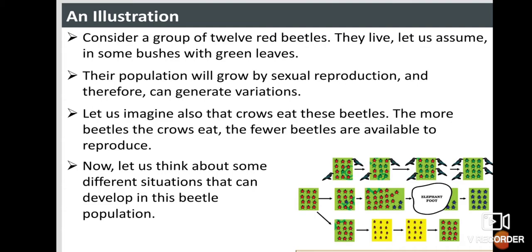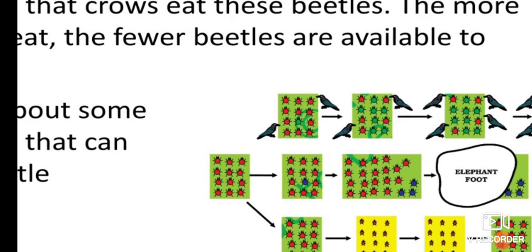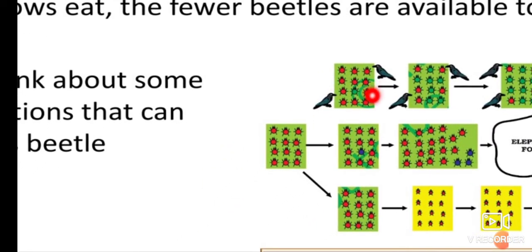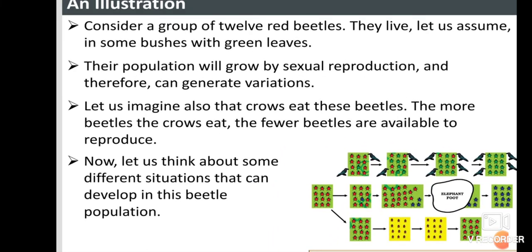So here in the picture you can see that on green leaves, if there is a presence of red beetles, due to the color, the red beetles can be easily eaten up by the crows. As more crows eat these beetles, the number of beetles will become less. As the number of beetles becomes less, even for reproduction fewer beetles are produced. Now let us think about some different situations that can develop in this beetle population.